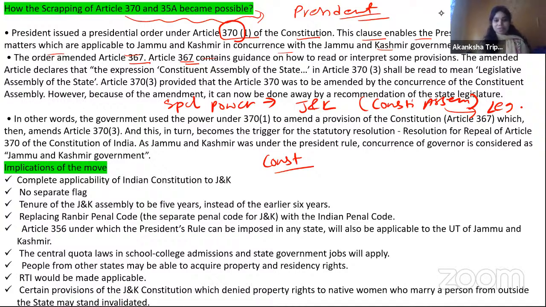So see, एग्जाम में क्वेश्चन नहीं आएगा, बस इतना समझ लो कि if you are interested in polity, if you are interested in political affairs and other these things, then only you can read on how they scrapped. प्रीलिम्स में तो नहीं आने वाला, मेंस में भी नहीं पूछेंगे कि how they scrapped, बट फॉर योर ओन इंटरेस्ट you can read it: how they played with the constitution itself, how they changed the rules, how they treated the constituent assembly as a legislative assembly, then what kind of power they exercised, then basically उन्होंने कैसे लोगों को अंडर अरेस्ट किया था, देन इंटरनेट बैन किया, ये सारी चीजें हुई, तो वो सब देख लेना, एग्जाम के लिए इंपॉर्टेंट नहीं है.